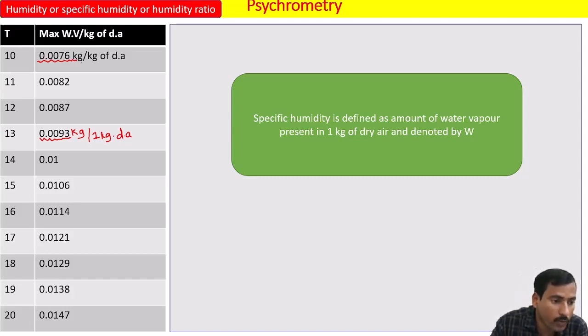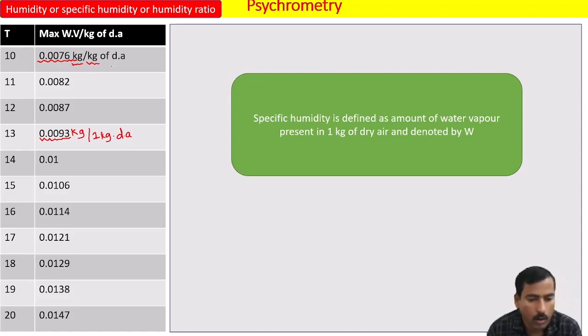the unit of specific humidity is kg per kg of dry air. This kg refers to the water vapor, and this kg refers to dry air. Okay, so don't cancel them, and you cannot say that the specific humidity has no unit at all. So 0.0076 kg refers to the amount of water vapor and per kg of dry air.